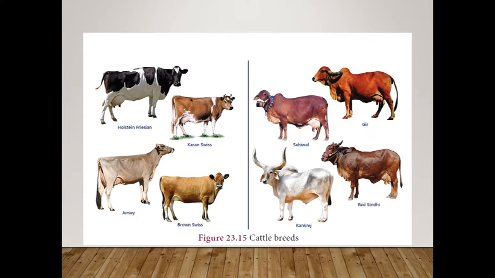Then concentrates are low in fiber and contain high levels of carbohydrates, proteins and other nutrients. For those details, please refer to page 279. I hope you understand.